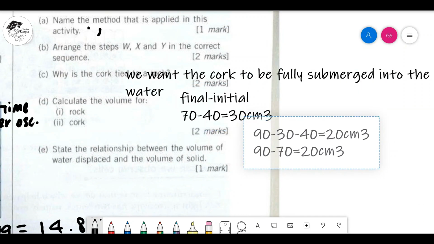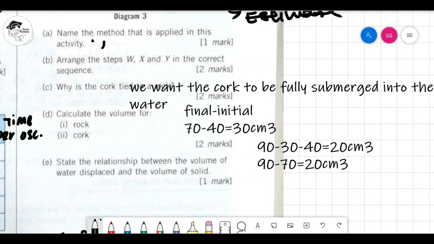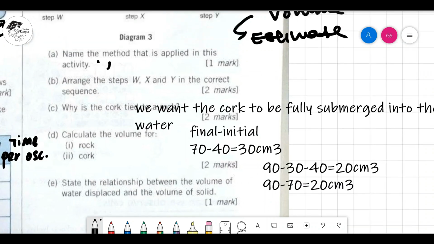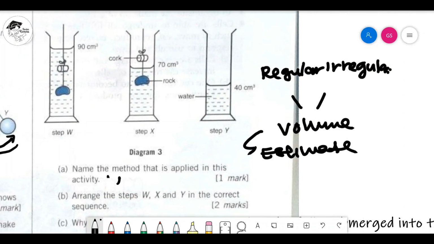Now, last question. State the relationship between the volume of water displaced and the volume of solid. We have talked about it just now. We must go through the logic first. When the volume of water displaced increases, it means more water, the water level is higher.